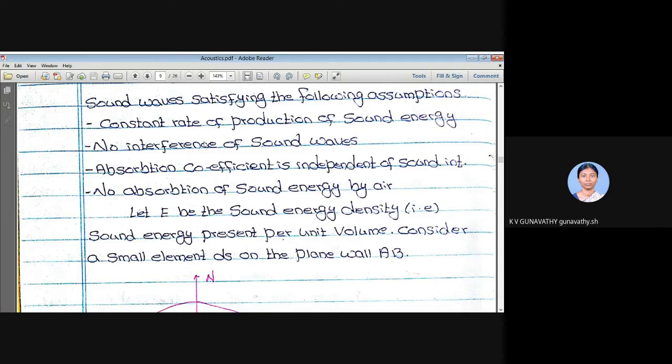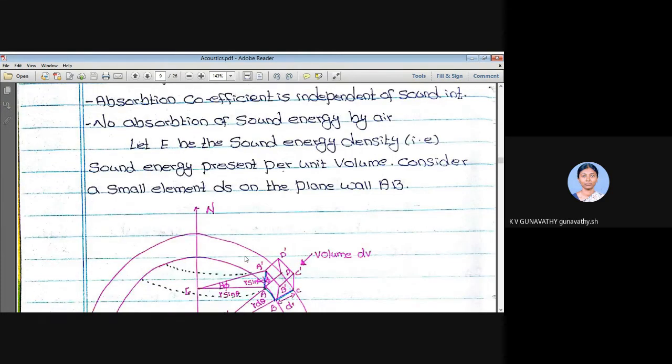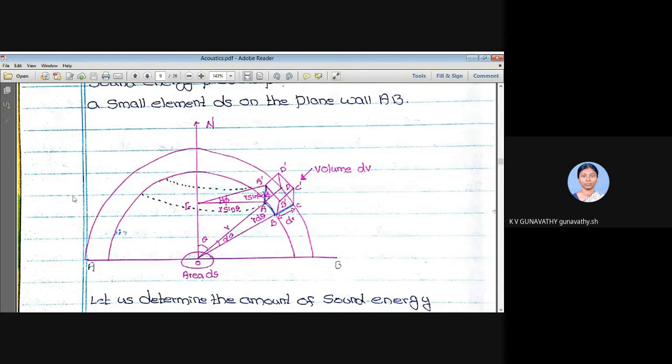For deriving Sabine's formula, we considered E as the sound energy density present per unit volume. We considered a hall of volume V, and we constructed a small surface. Then we extended the surface into a volume. We found the volume of this small element dV. Then we found the energy present in this volume element dV. Then that energy was considered to be radiating in all directions.